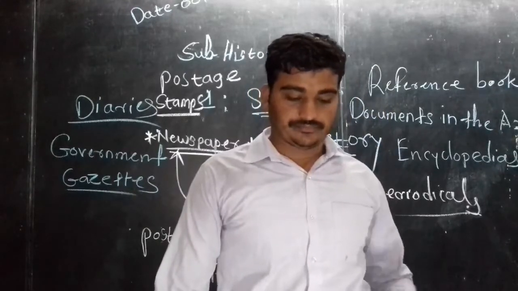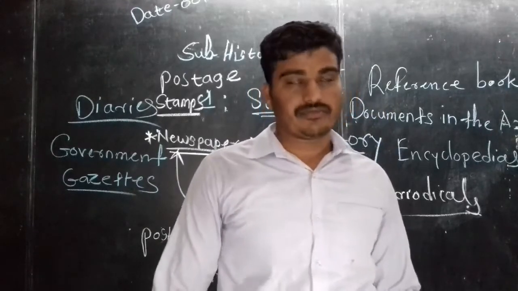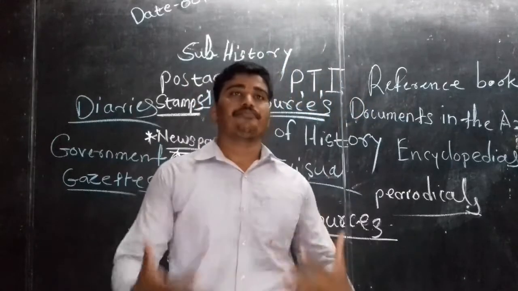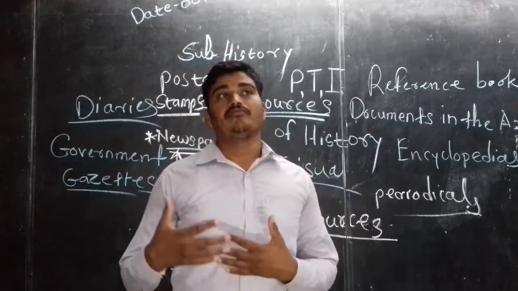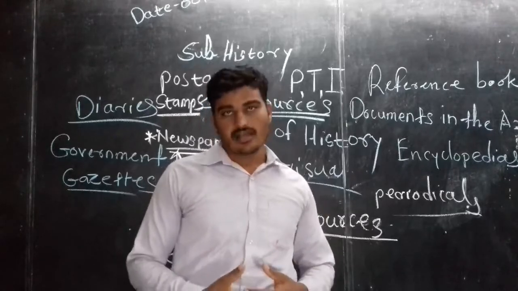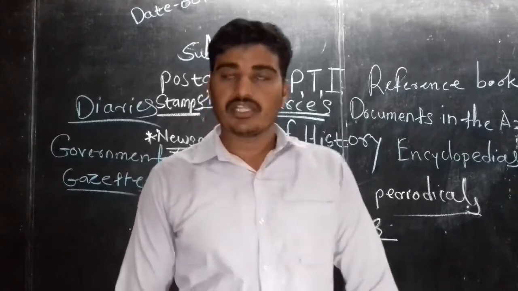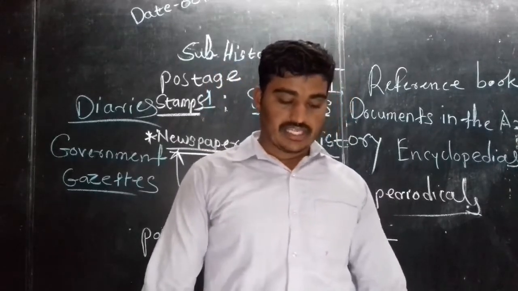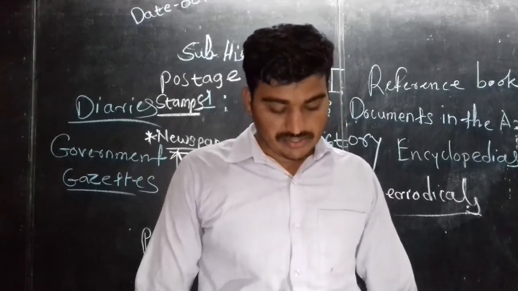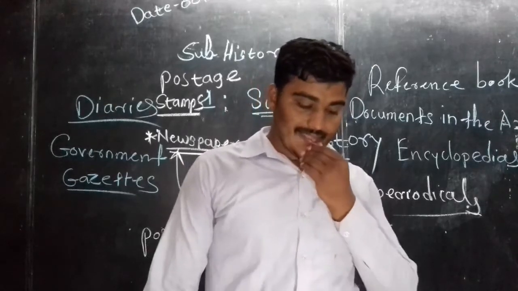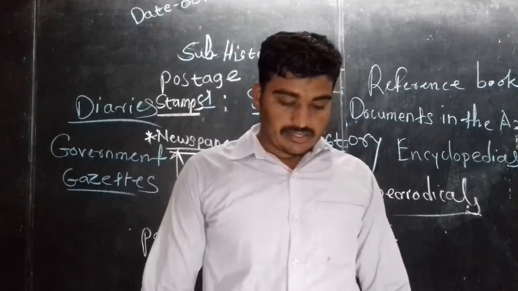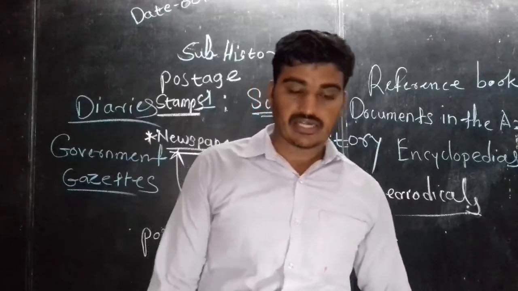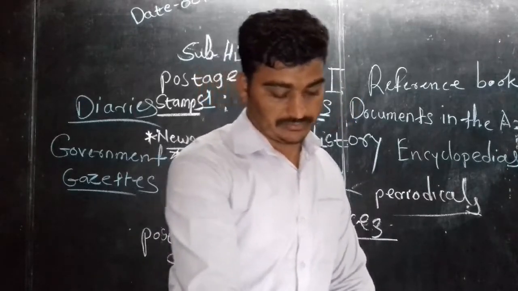So we got a little bit of information about postage stamps, how they are useful for getting more information while writing history. Currently we are studying the history after independence. Now the next one we are going to see is material sources. We have just studied written sources. Now next, material sources, the third one.